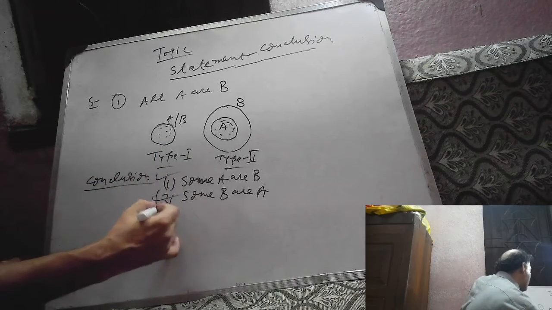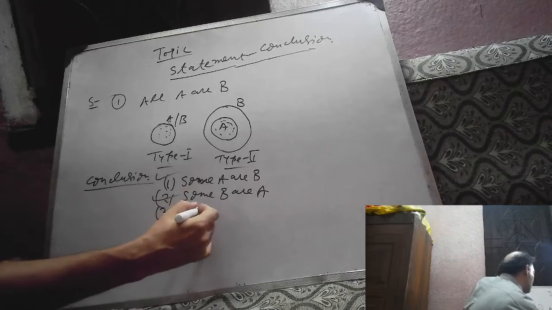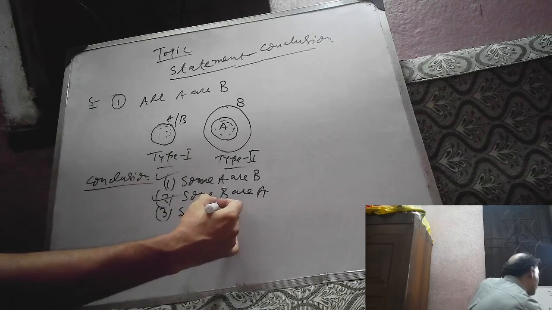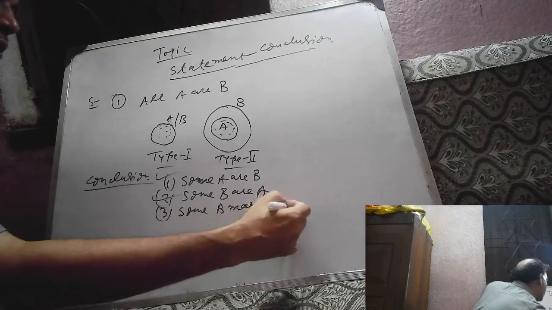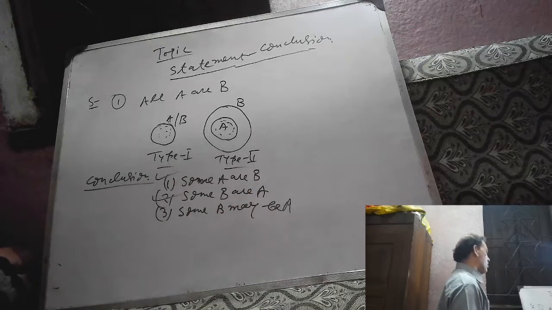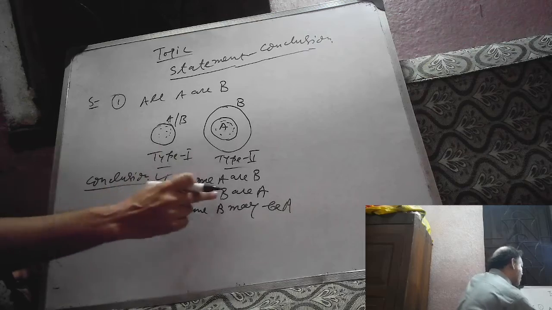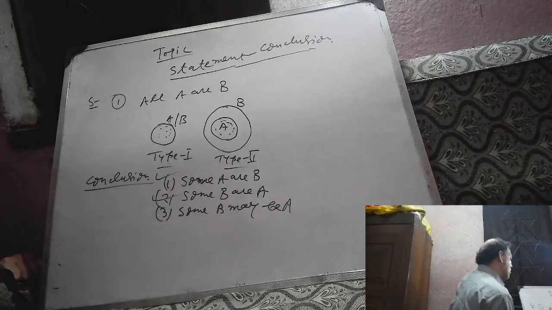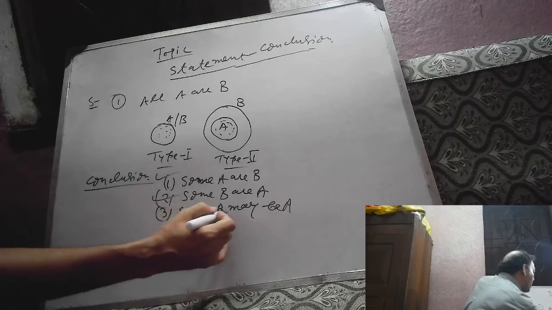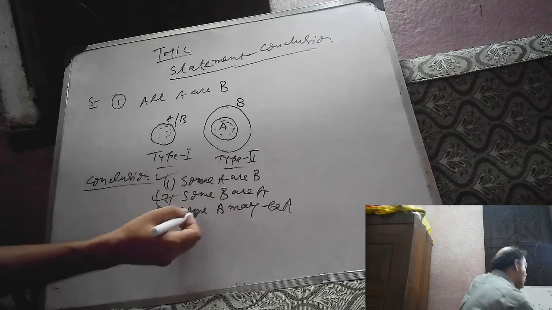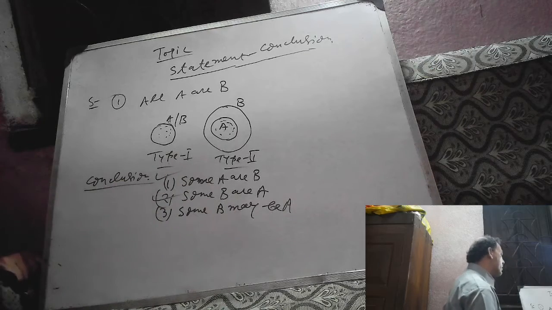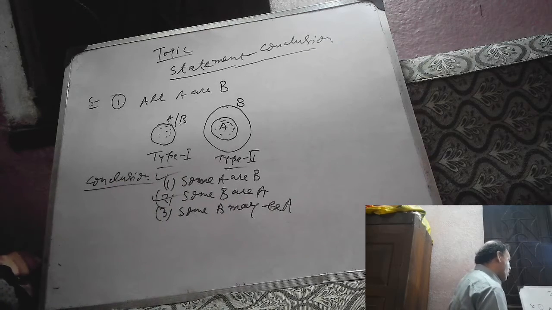Number 3: some B may be A. Whether it is correct or wrong. We know some B are A is definitely correct. What is definitely correct cannot be put as 'can be' or 'may be'. So some B may be A means B may be A or not.